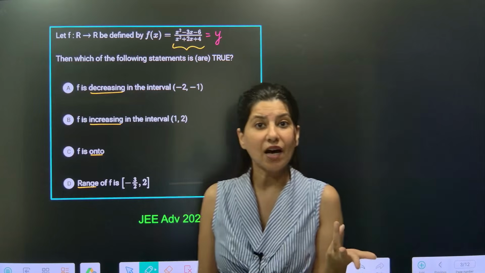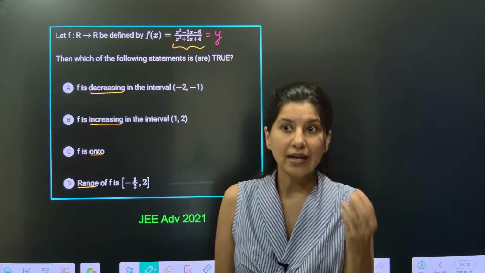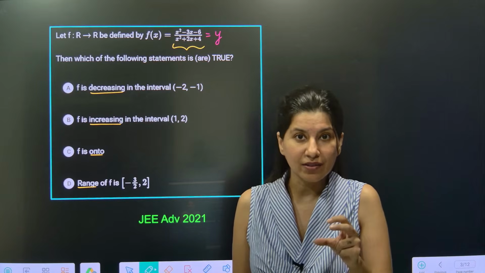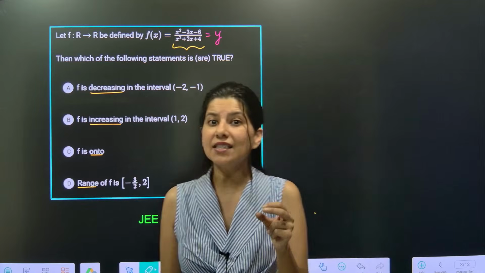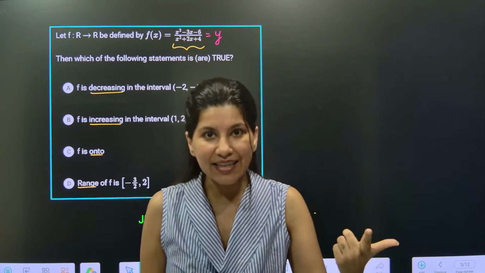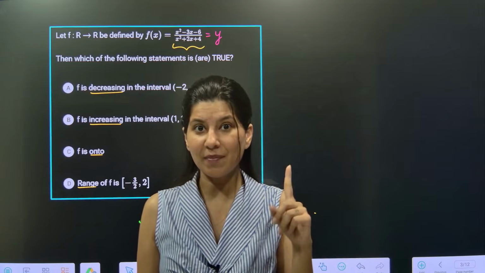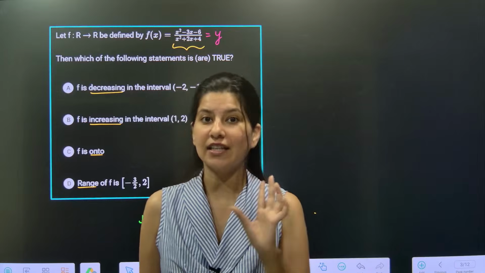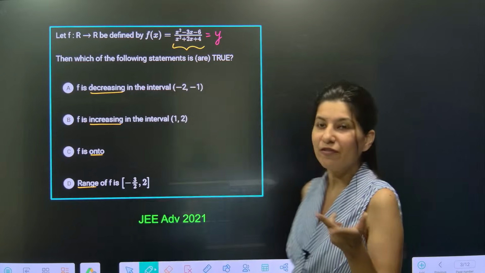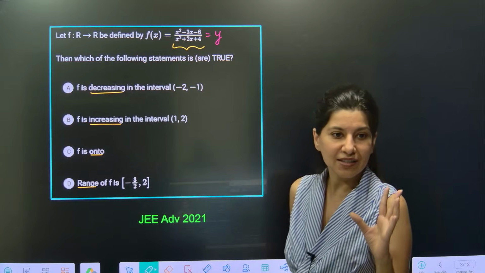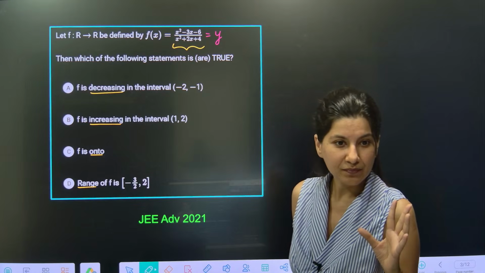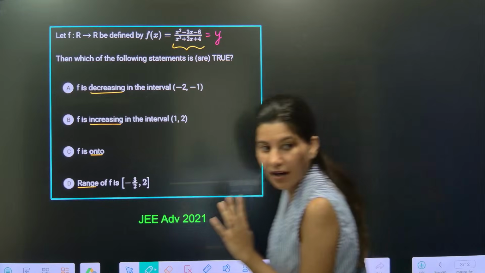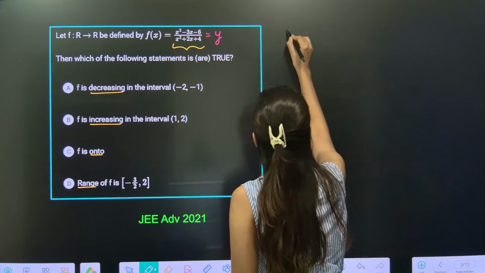How to plot any graph? How to know how the graph will be? By finding its derivative, because the derivative tells us about increasing nature and decreasing nature. Remember, f dash x positive means increasing, f dash x negative means decreasing. So the very first step would be to differentiate this function. Okay, all right, so let's start with differentiating f dash x.